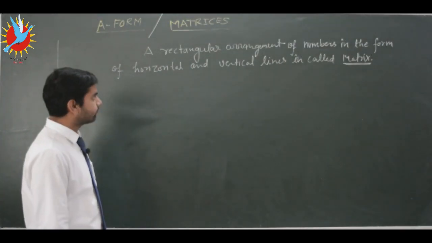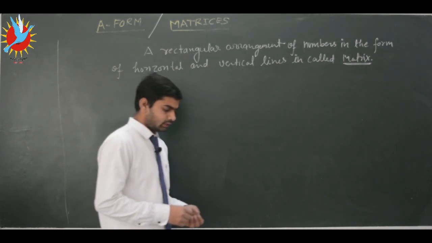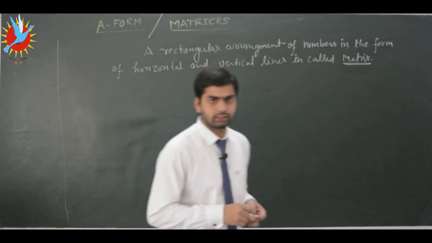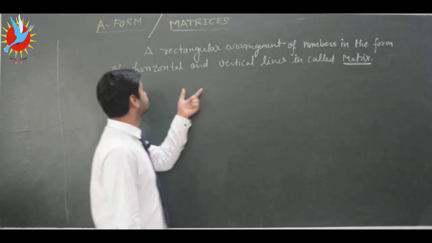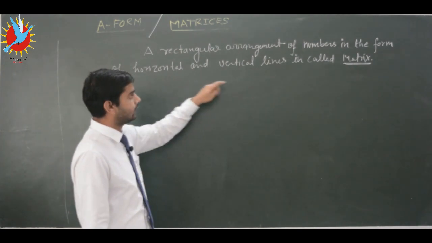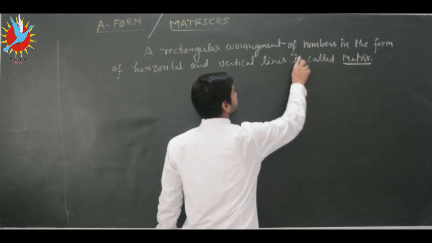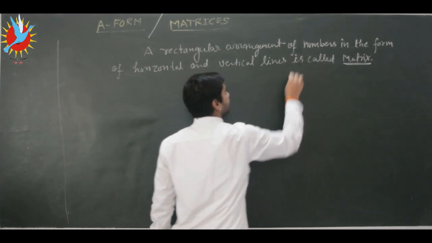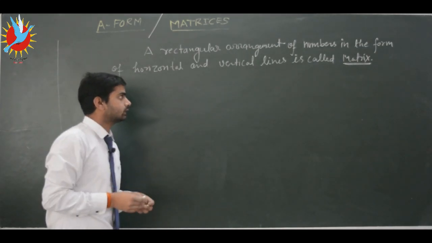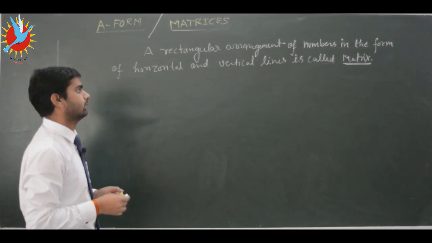Okay, so we have seen in the previous example that arrangement of numbers in a rectangular or square bracket is called matrix. So here we will define a matrix: a rectangular arrangement of numbers in the form of horizontal and vertical lines is called matrix. So if we have some numbers and we arrange those numbers in horizontal and vertical lines, that arrangement will be called a matrix.